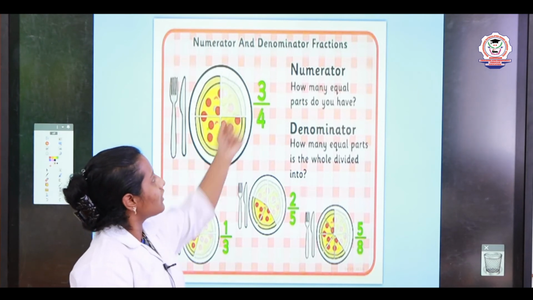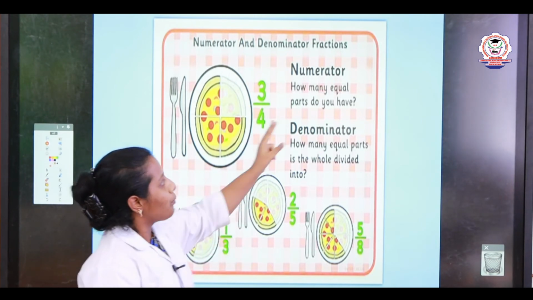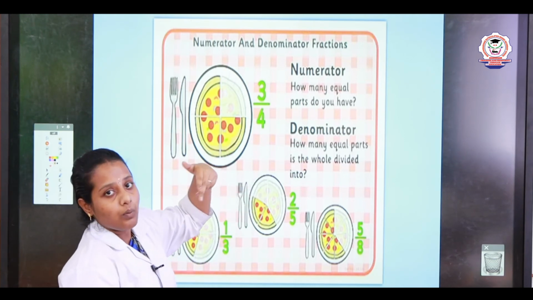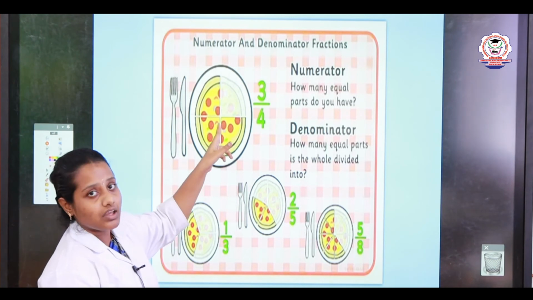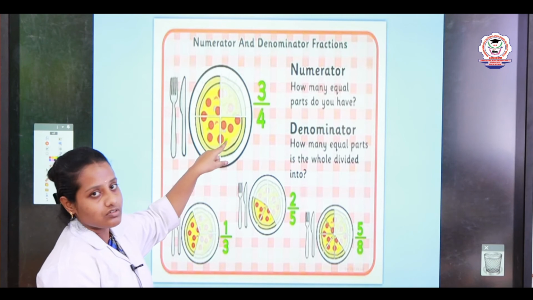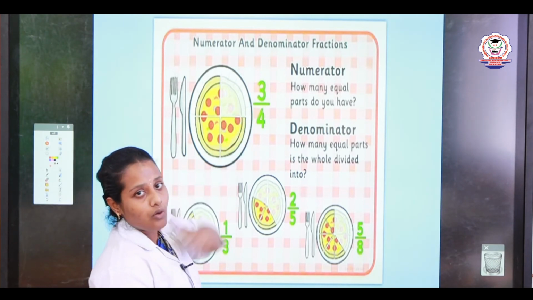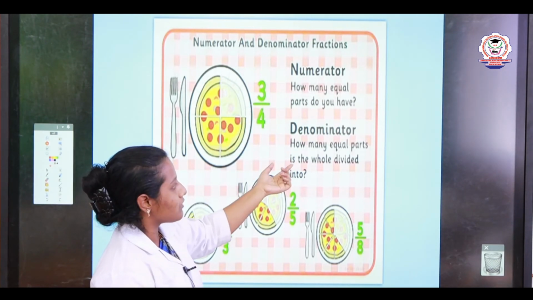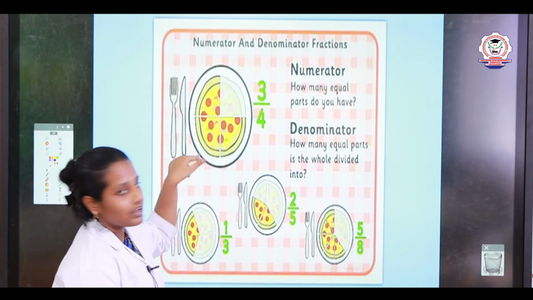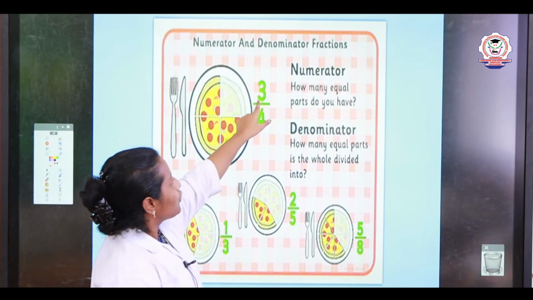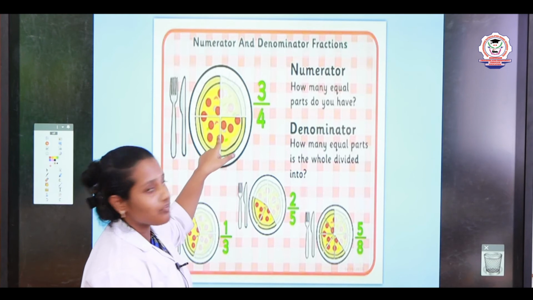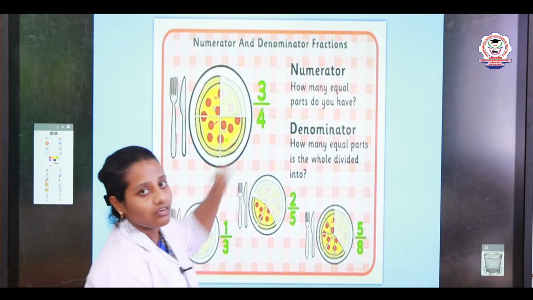Yes, now what have they given in the numerator? How many equal parts are we having? Okay, they already took one part. So how many parts are we having? We are having only 3 parts. 1, 2, 3. So the numerator must be how many parts we are having, and the denominator must be the equal parts of the whole. See, the numerator is 3 and the denominator is 4. So the fraction of this pizza is 3 by 4.